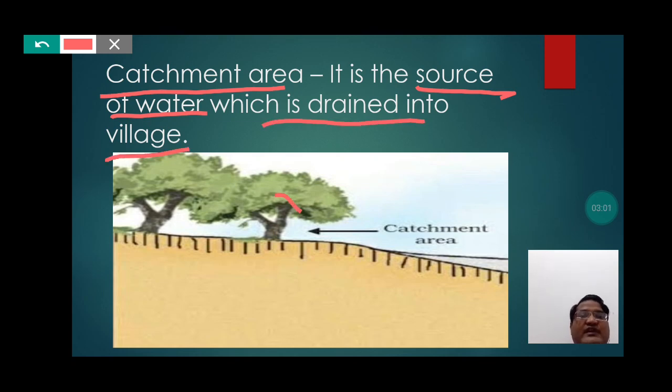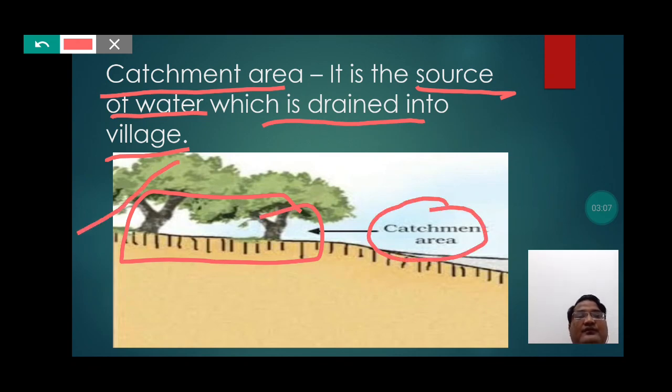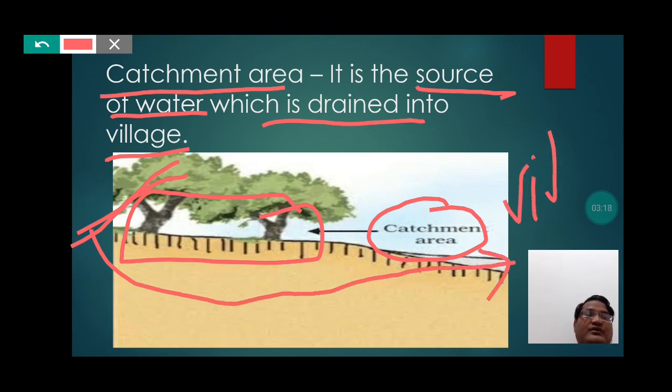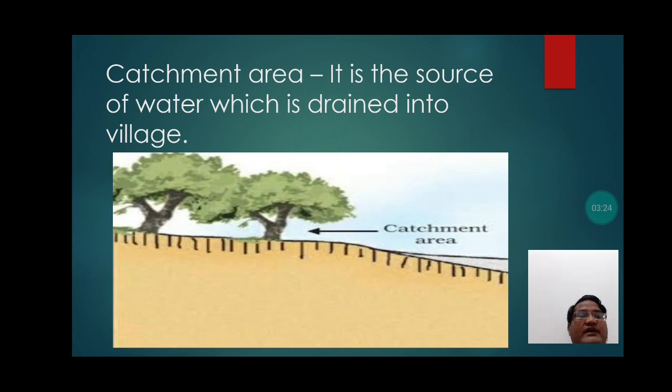This area which you can see here is called the catchment area because from here there will be a river, and with the help of various channels, the water is allowed to enter into the village, and this is why it is called the catchment area.